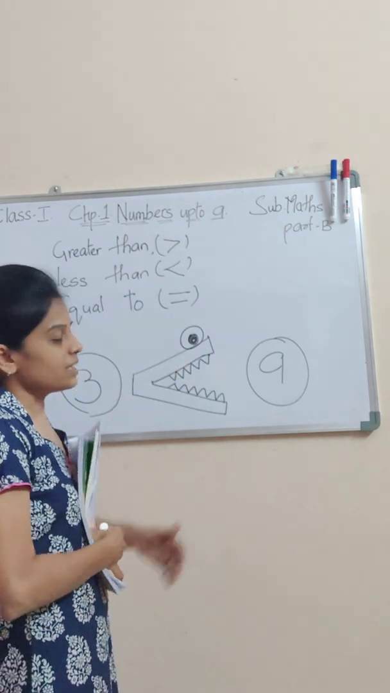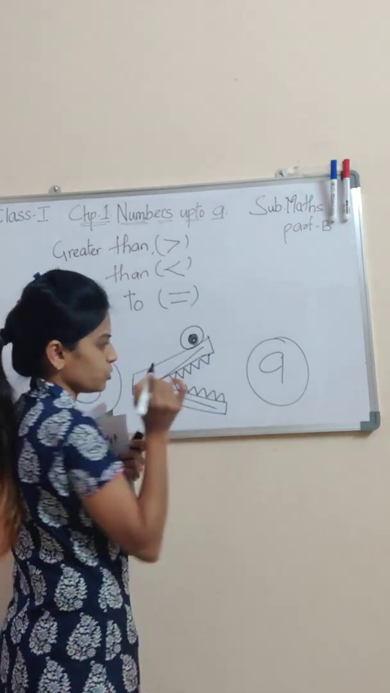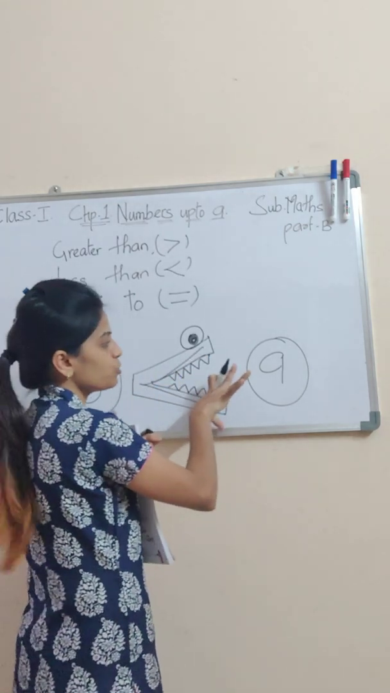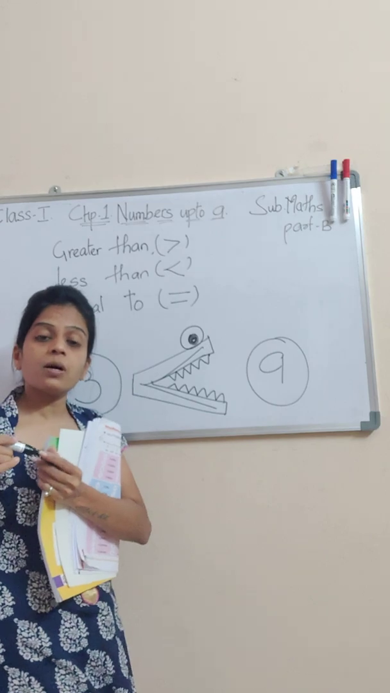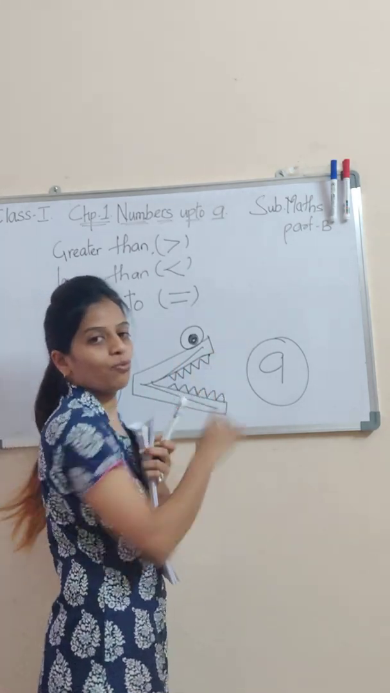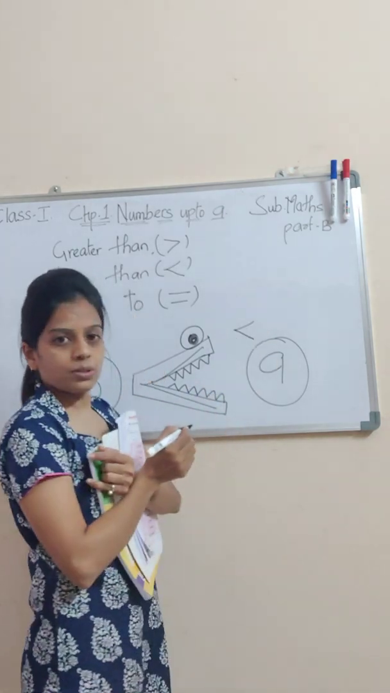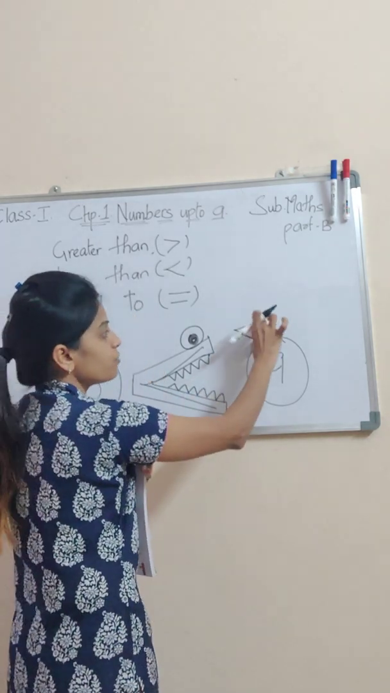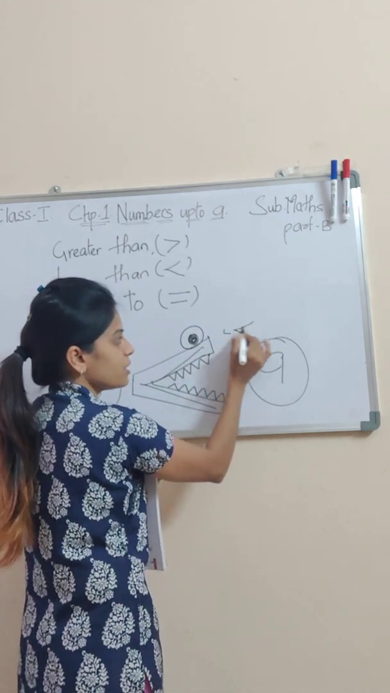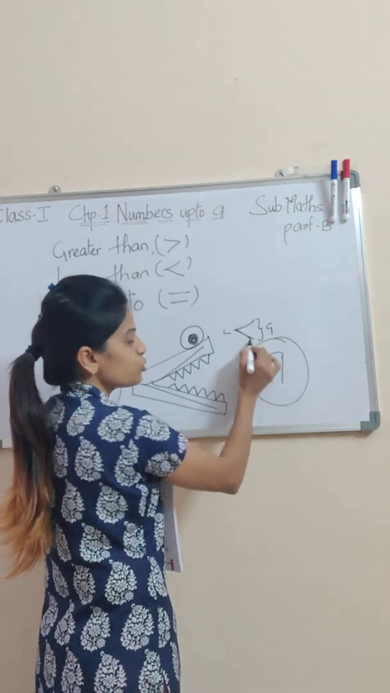Yes, so this is a small story of the alligator's mouth. Yes, the alligator's mouth opens wide towards the bigger number. जहाँ पे बड़ा नंबर होता है एलिगेटर का मुंह वहां खुलता है. So this is the sign. Okay, this is the sign of greater, this is the sign of less. Yes, तो जहाँ बड़ा नंबर है that means the mouth should be open.